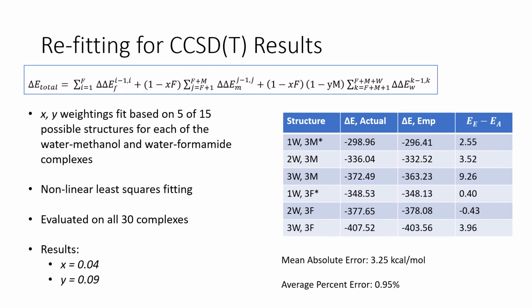Given the roughly 50% increase in error for the coupled cluster method, and that Dudev's original equation exclusively overpredicted, empirical energy minus actual energy, I decided to refit an equation of the same form. Using a non-least squares fitting on 10 of the 30 structures, this produced a mean absolute error of 3.25 kilocalories per mole, which better aligns with the results seen for the other 3 methods. Starred complexes in the table were included in the fitting of the data.